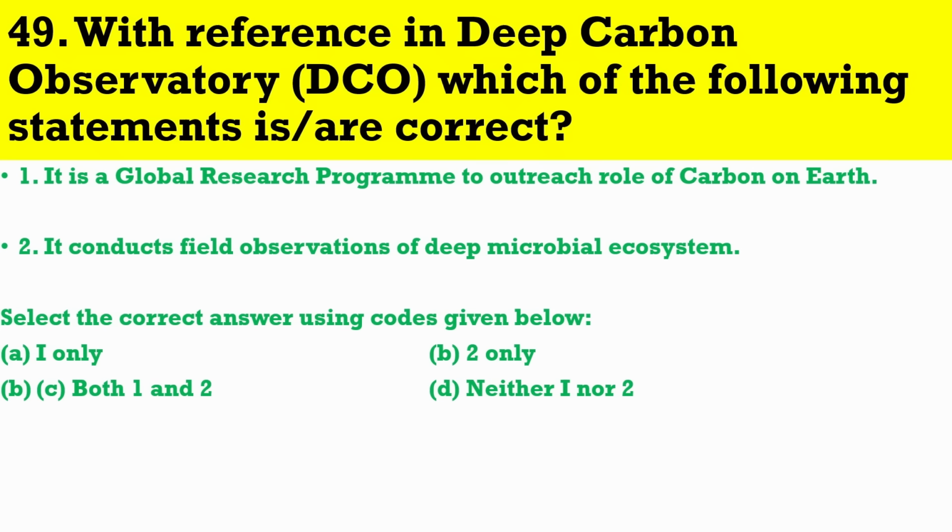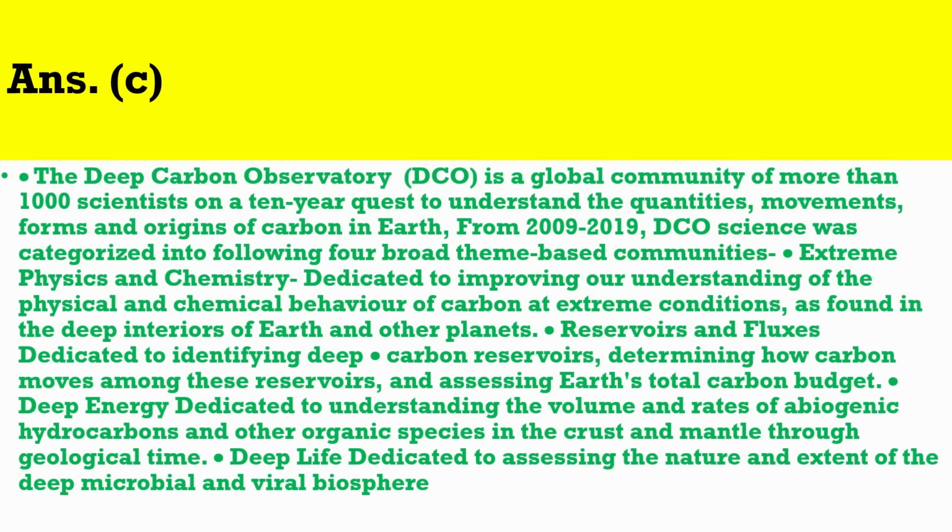Question number 49. With reference to Deep Carbon Observatory, DCO, which of the following statements are correct? 1. It is a global research program to outreach role of carbon on Earth. 2. It conducts field observations of deep microbial ecosystem. Select the correct answer using codes given below. The correct answer is C. The Deep Carbon Observatory, DCO, is a global community of more than 1,000 scientists on a 10-year quest to understand the quantities, movements, forms and origins of carbon in Earth.